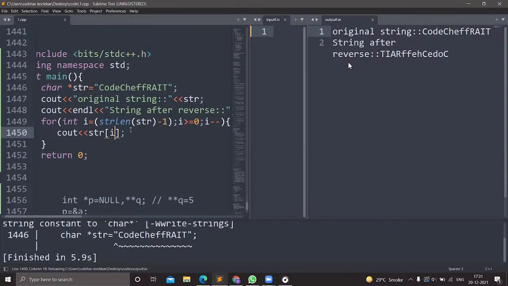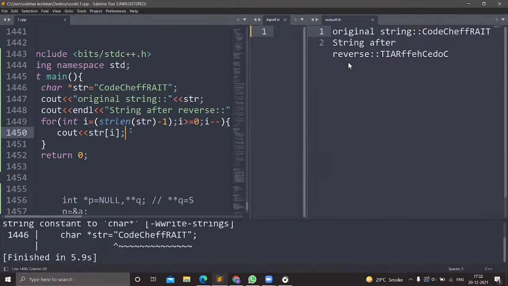But the point is that the pointer comes into the picture, because both things are the same. Whether we are writing *(str + i) or str[i], when it is decoding the statement, it takes whatever comes before the bracket and whatever is inside the bracket, adds them, and converts it into pointers.